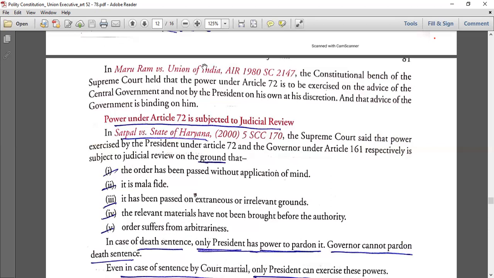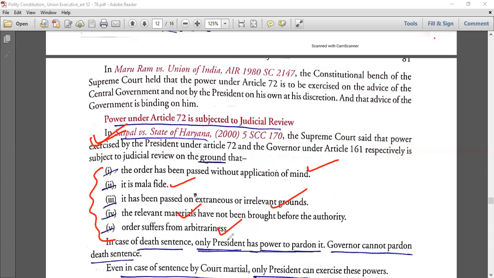Now see, these points are not mentioned in the Constitution. It has come from a judicial pronouncement. In the Satpal case the Supreme Court has said that if it is done without application of mind, if it is malafide, on irrelevant grounds, proper materials have not been brought before the authority, or there may be some arbitrariness in the order, then it may come under judicial review.